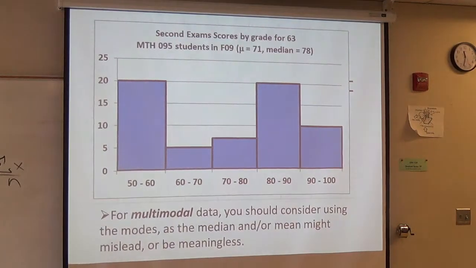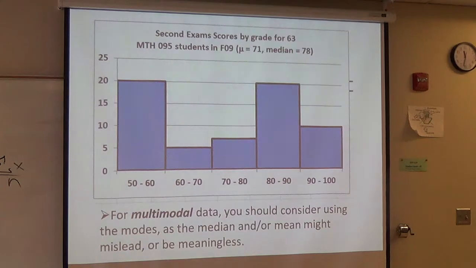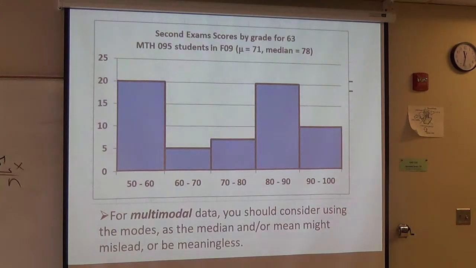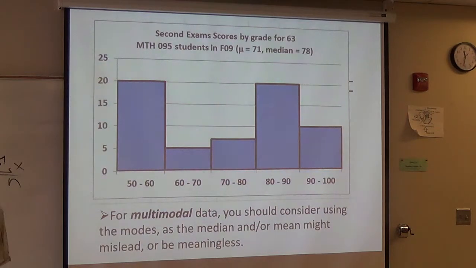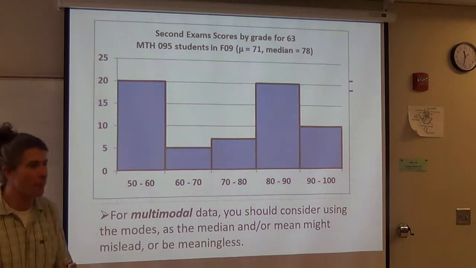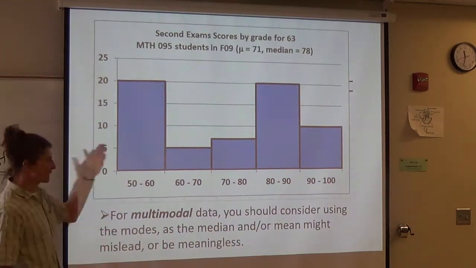This is a bimodal distribution. It's perfectly bimodal. We had 20 in the 50s and 60s and 20 in the 80s and 90s. When you've got bimodal data, I'd say pay attention to it. Pay attention to the modes. What I then have to do is go figure out, okay, what the hell happened here?